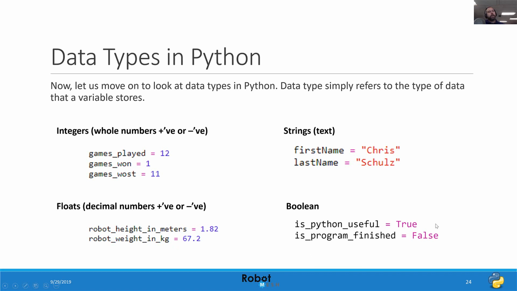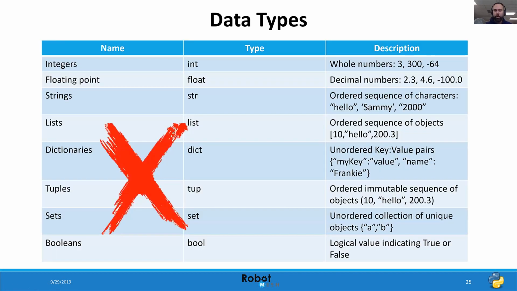And then finally, the last data type that we'll talk about here is Boolean values, which are basically just simple true or false values. Of course, Python supports other data types, more advanced data types. We're not going to go into them in this lecture, but if you wanted to use them in Robot Mesh Studio, you totally could.